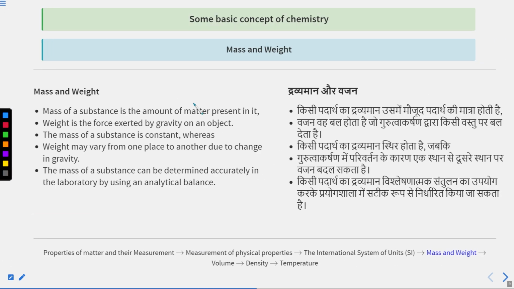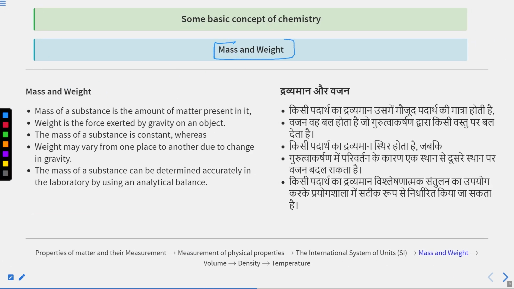Okay, the next one is mass and weight. So these are the properties, and I told you about mass and weight. Mass of a substance is the amount of matter present in it, while weight is the force exerted by gravity on an object, and you know very well this formula, W is equal to mg. The mass of a substance is constant, whereas the weight may vary from one place to another due to the change in gravity. This is gravity, small g. The mass of a substance can be determined accurately in laboratories by using an analytical balance.